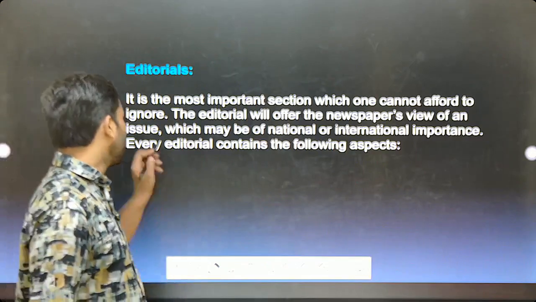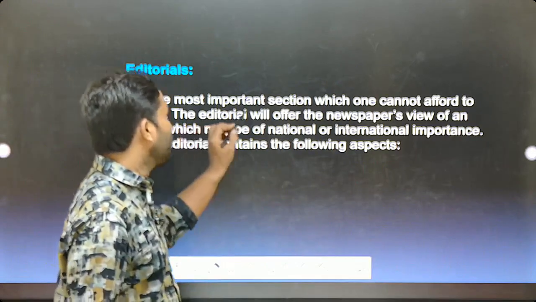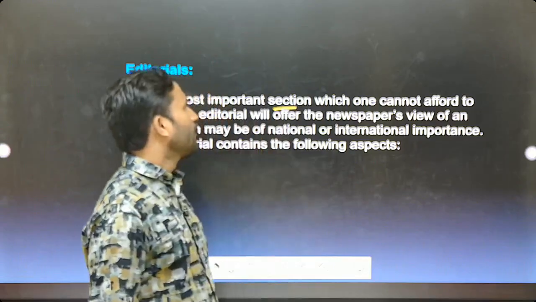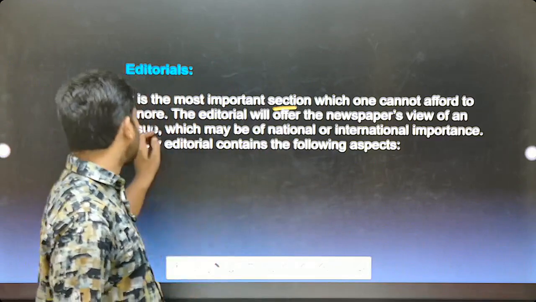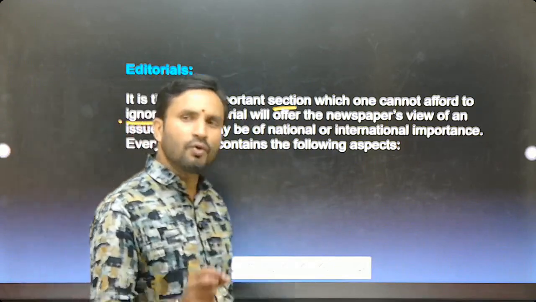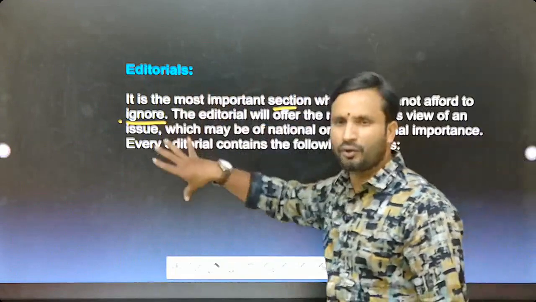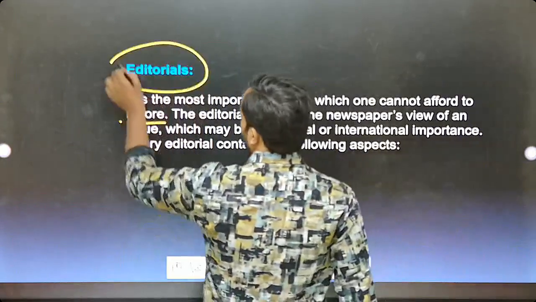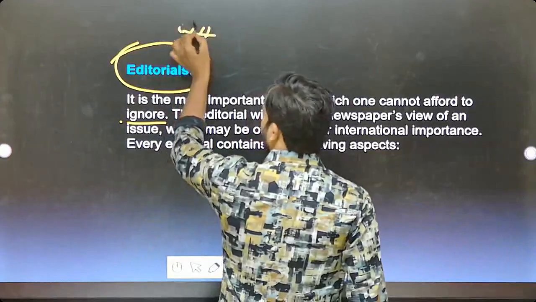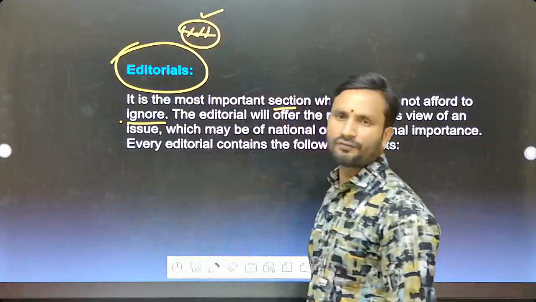It is the most important section which one cannot afford to ignore. Editorials you have to cover. Editorials have more significant information.